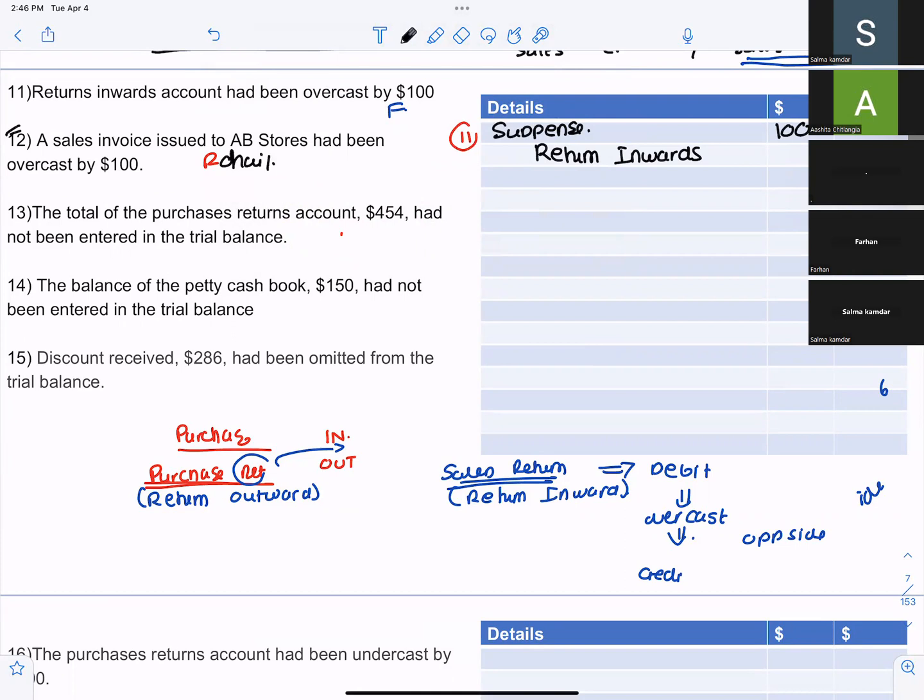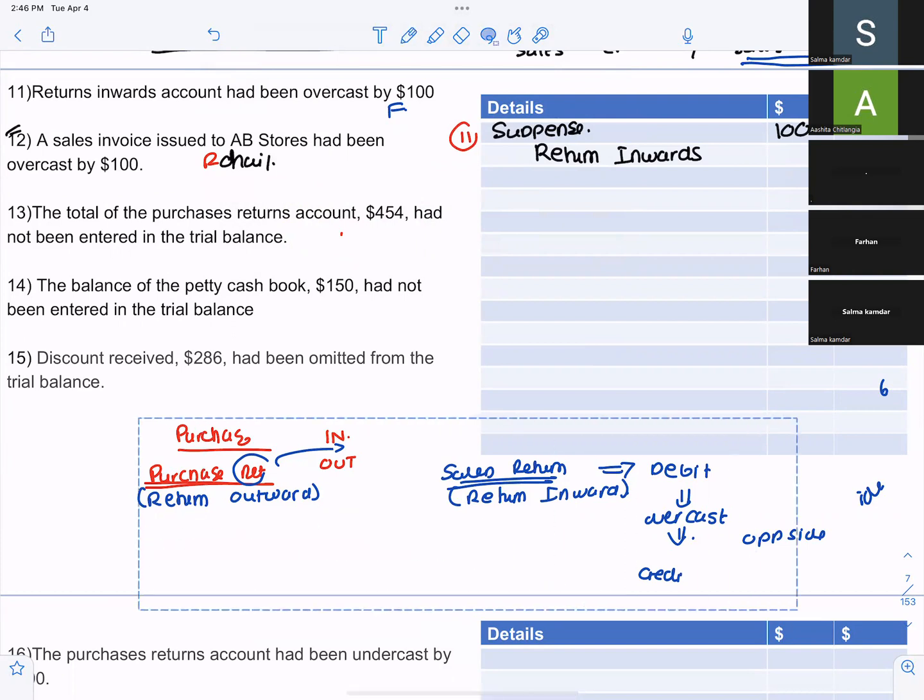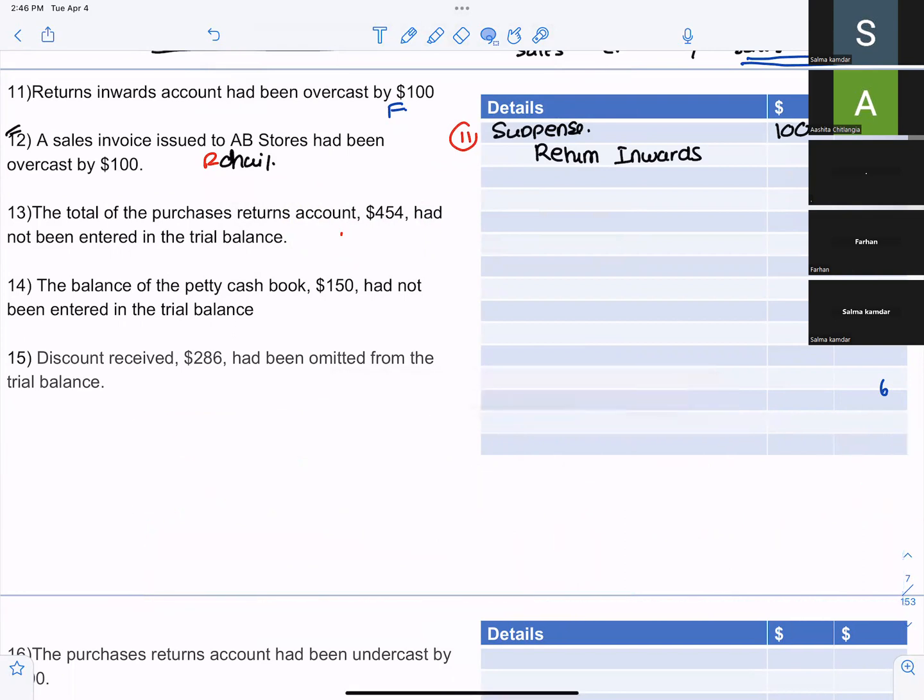A sales invoice issued to AB Stores had been overcast by 100. Can you tell me the error? This will be a compensating error. It will be compensating. Very good.